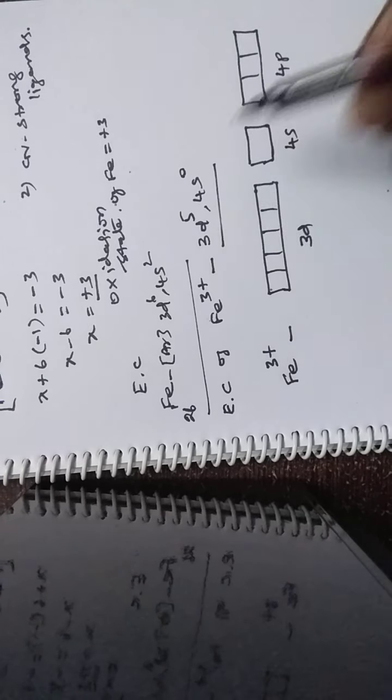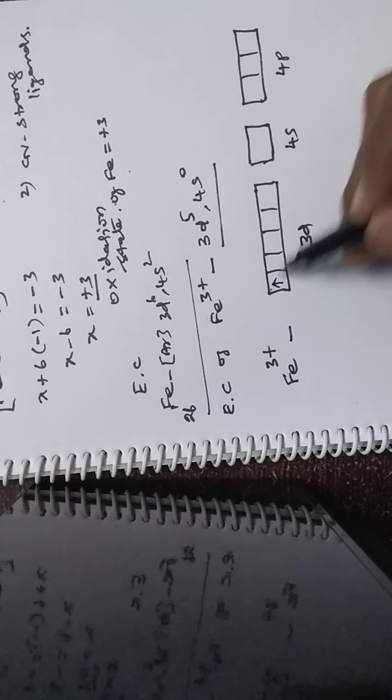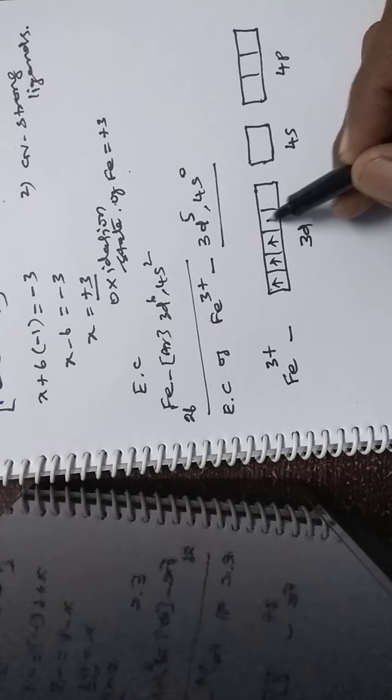How many electrons? 5 electrons for Fe3+.